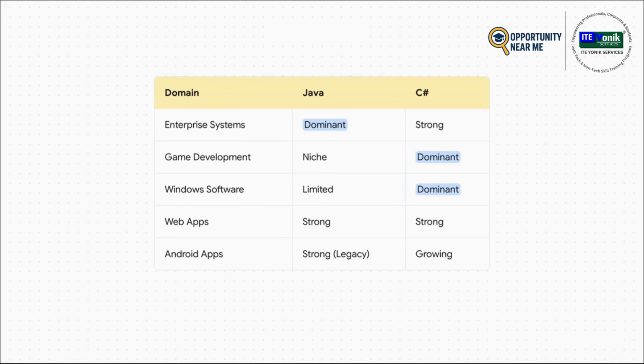Now flip over to game development. It's not even a contest. C Sharp with Unity is the undisputed champion. Building software for Windows? Again, C Sharp, hands down. It gets interesting with web apps, though. That's a real battleground where both are super strong.